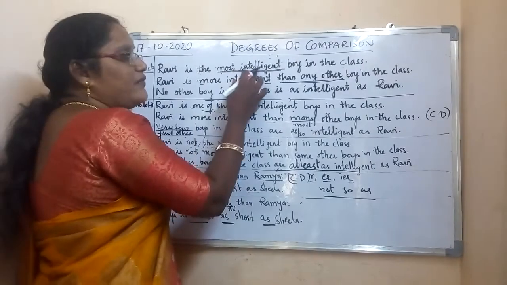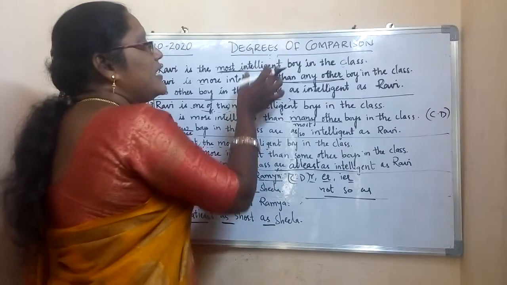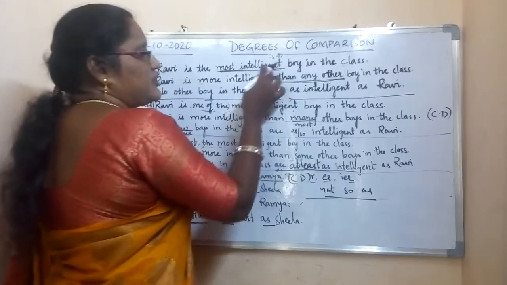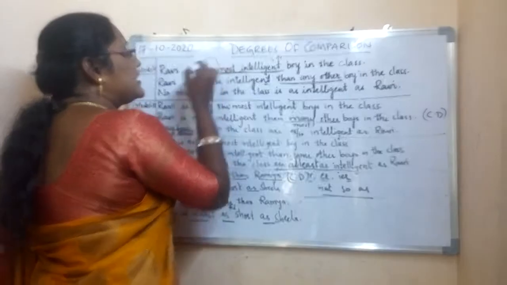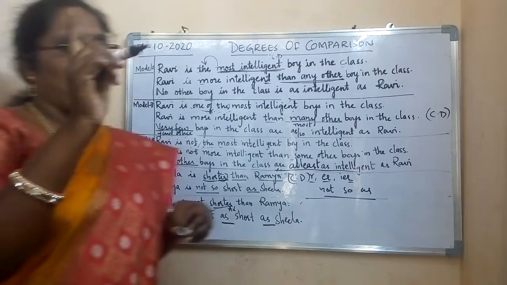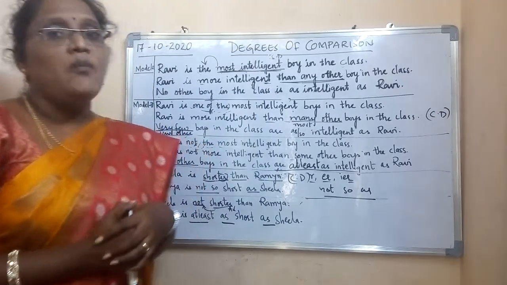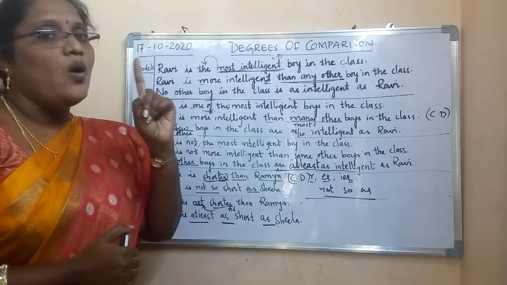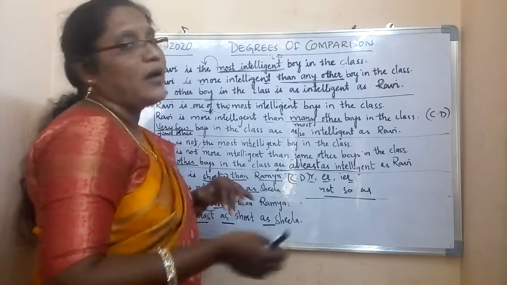So here I have given: Ravi is the most intelligent boy in the class. Here the words most intelligent come under which degree? Superlative degree. Before the superlative degree, when we have the article the, we understand it as model 1. This is the clue to identify that this sentence belongs to model 1. Before the adjective, when you see the article the, this is model 1.